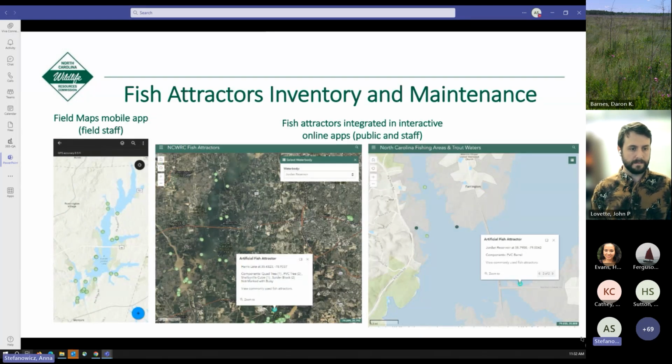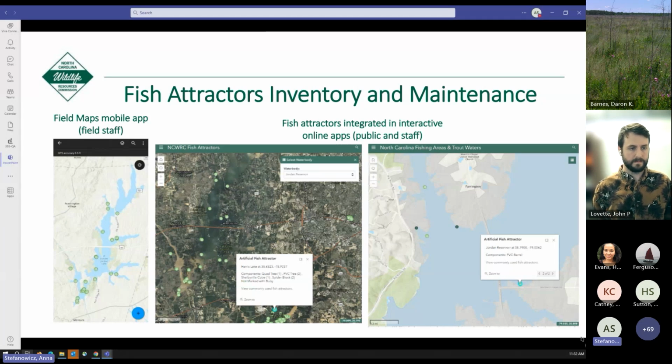A similar process took place about a year ago for fish attractors. Now, inland fisheries staff has a layer of fish attractors on ArcGIS Online that they can access through the Field Maps mobile application, where they can update this information in the field. The same layer is now integrated into our existing publicly facing interactive apps.